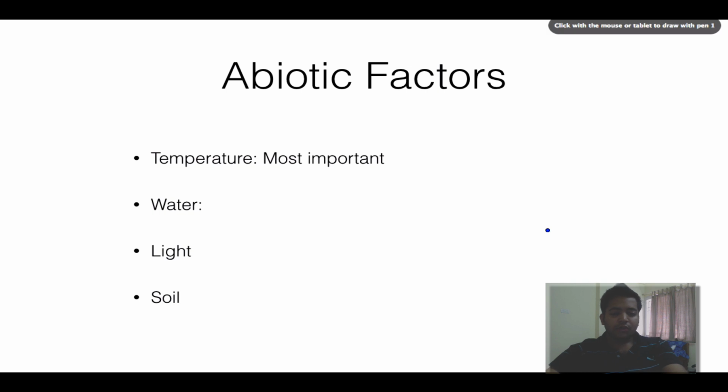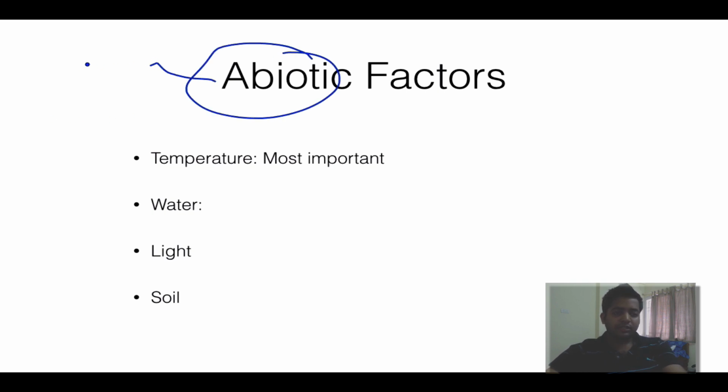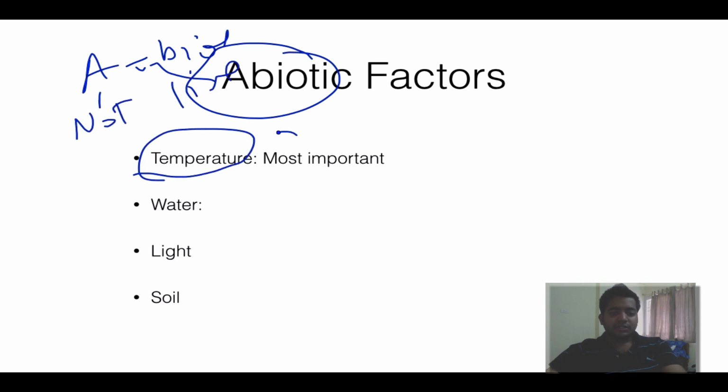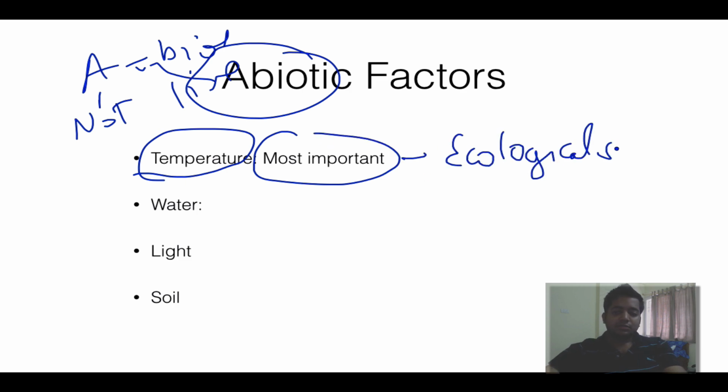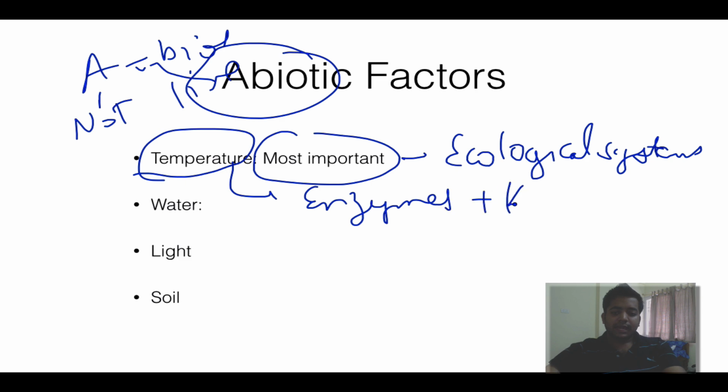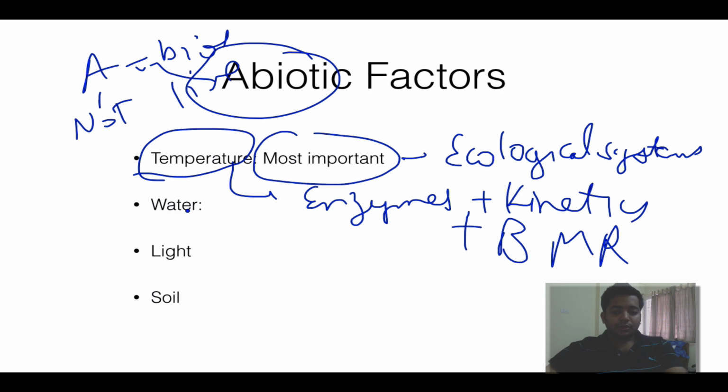And now we shift to abiotic factors. What are abiotic factors? Anything which is a plus bios, that is anything which is not alive, is abiotic. First of all, temperature. Temperature is the single most important factor in deciding ecological systems, because it controls the activities of enzymes plus their kinetics plus basal metabolic rate. Water is essential for growth and everything, it's the second most important factor. Then third is light, and fourth is soil.